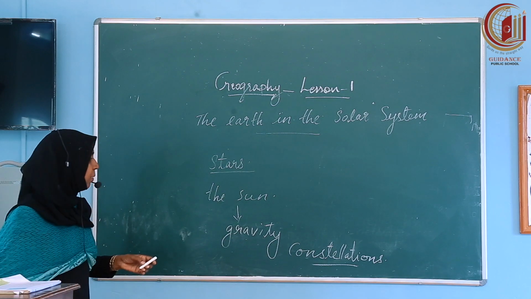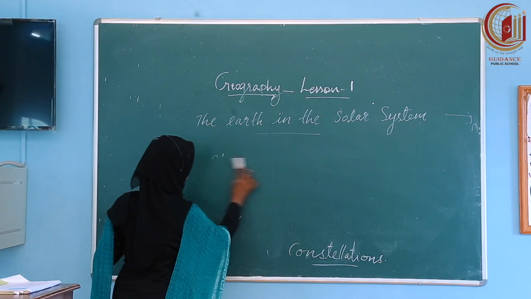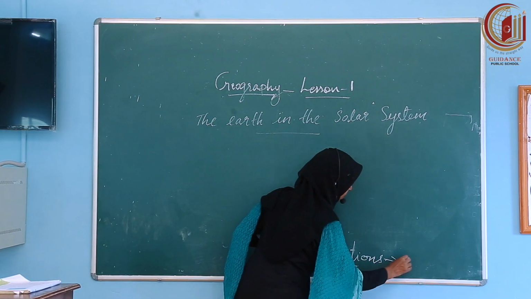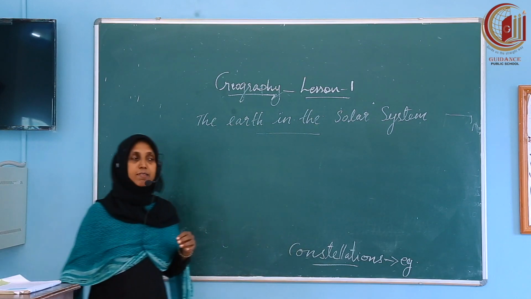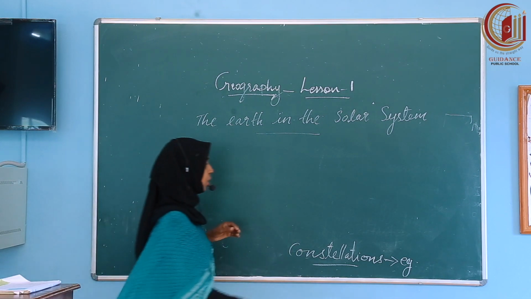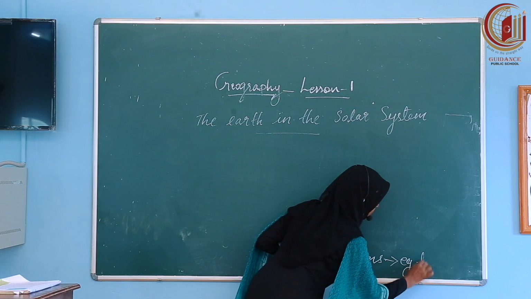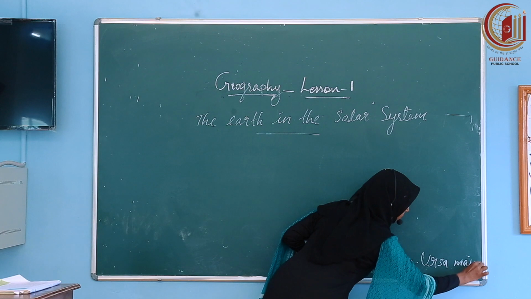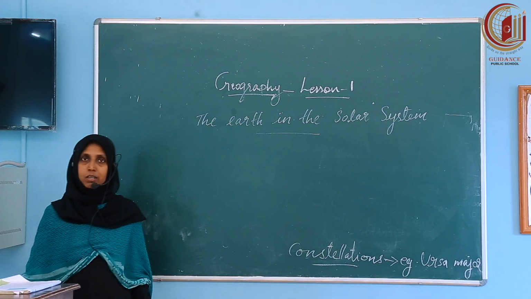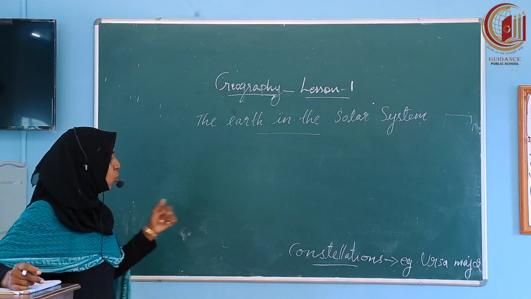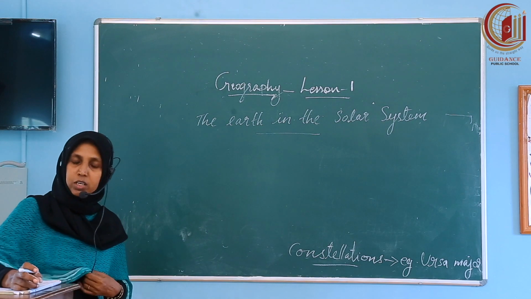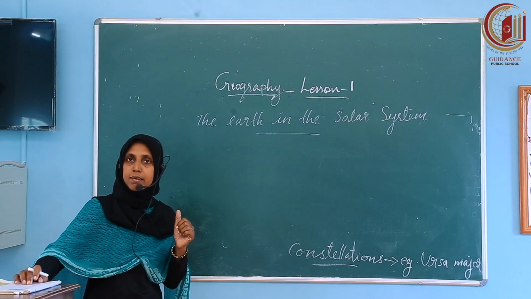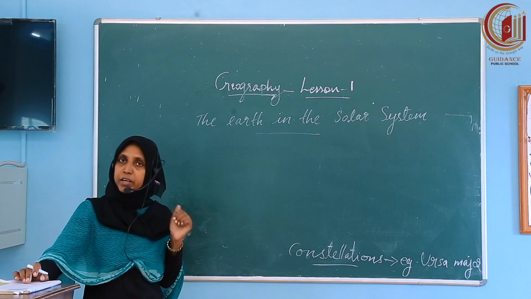The best example for constellation is the Big Bear or Ursa Major. Ursa Major, it is a constellation. See, this Ursa Major is also termed as Big Bear because this pattern has the shape of a bear.